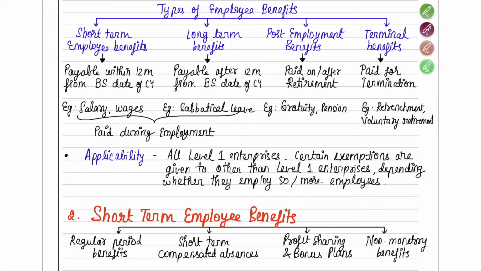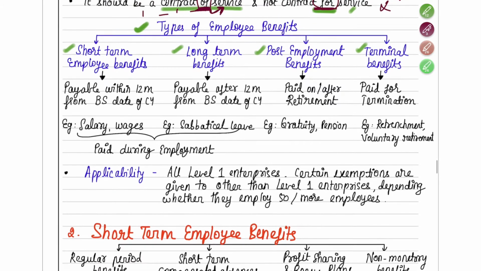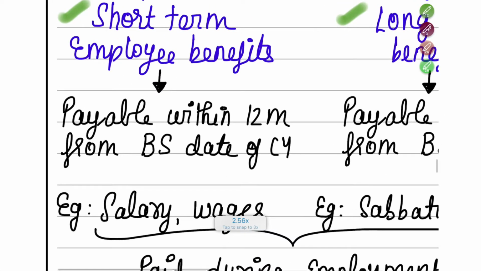So now we are going to understand what the types of employee benefits are. There are totally four types of employee benefits. One is short term employee benefit, long term employee benefit, post employment benefit, and terminal benefits. Now what is the difference between each of them? Let me make you understand.